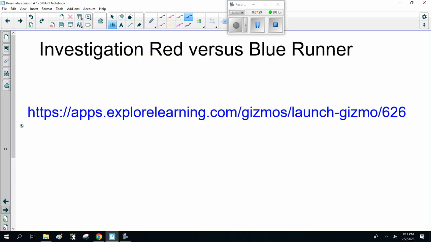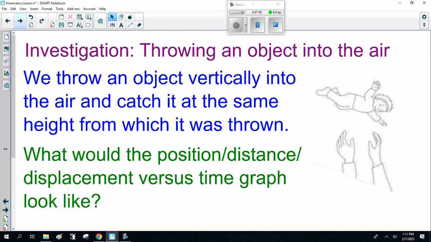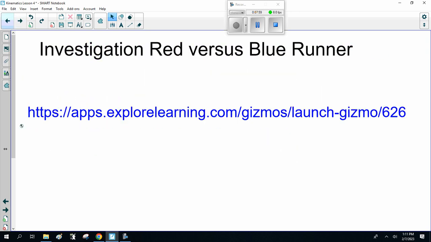Now, investigation: red versus blue runner. So this is a Gizmo. I'm going to put this as a separate link in the Google Classroom. If you're not in school, I want you to play with it at home on your computer. If you're in class, I'll be giving you time to play with it, and you can see displacement time and velocity time graphs. Actually kind of nice. Anyway, I'm going to pause the recording here. So those of you at home, go to the link in the Google Classroom and play with it for a little while. All right? Then we'll come back and talk. Good luck.